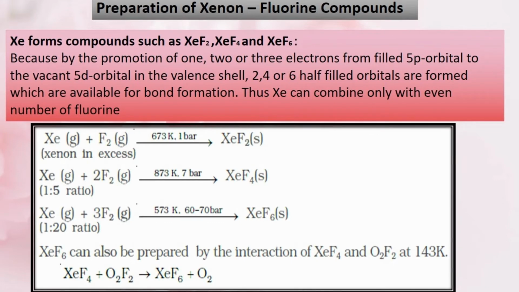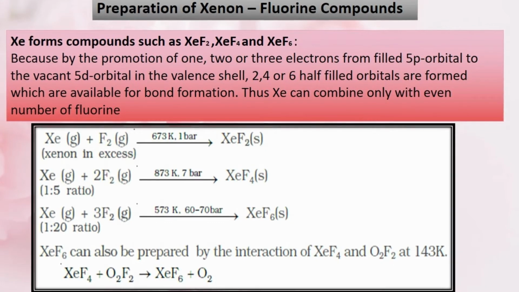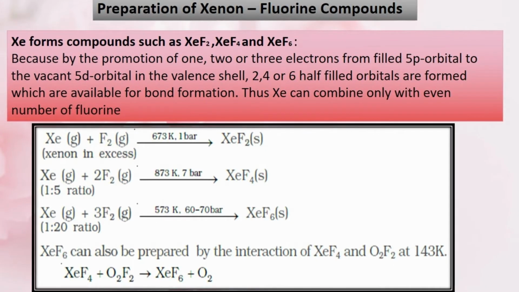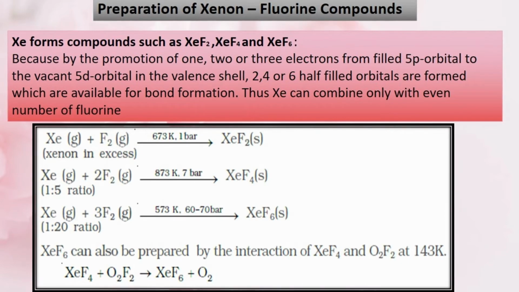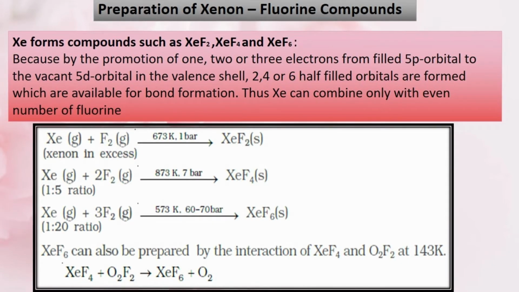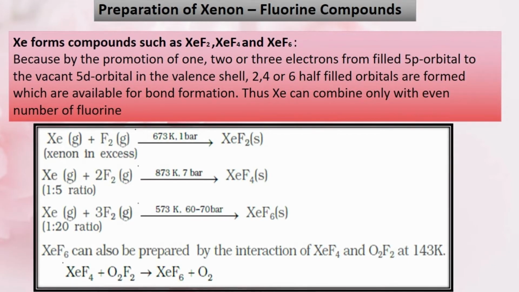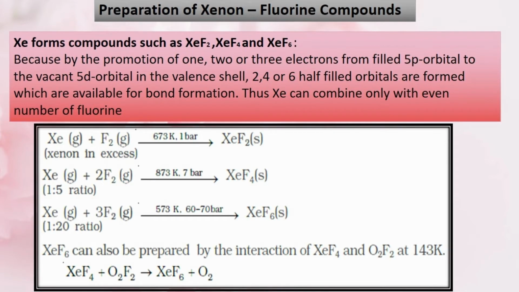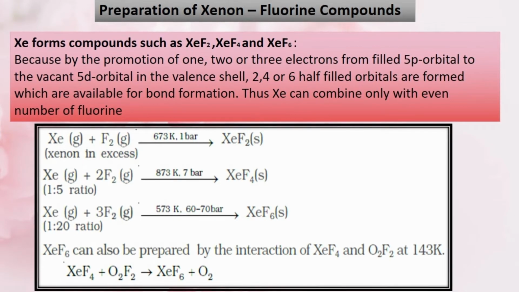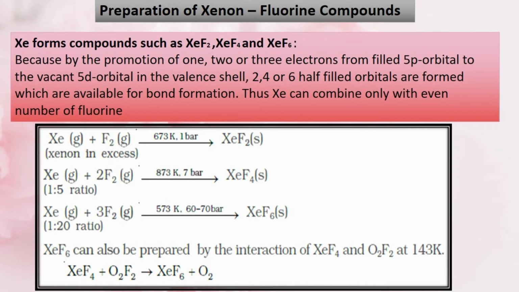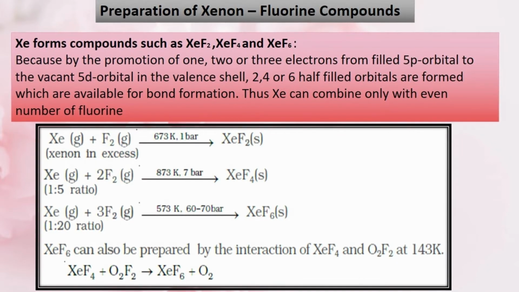Xenon directly reacts with fluorine to form a binary fluoride, which may be xenon difluoride, xenon tetrafluoride or xenon hexafluoride. The product depends on the ratio in which xenon and fluorine react.